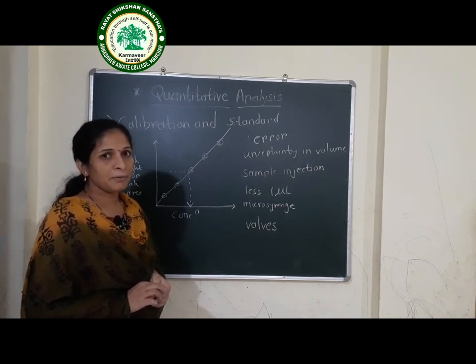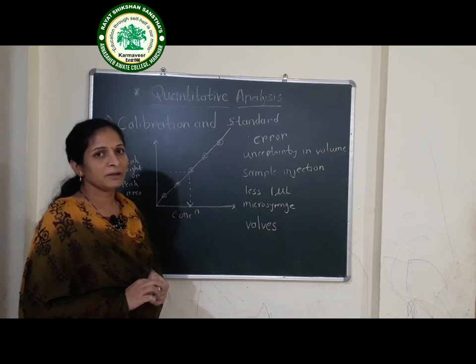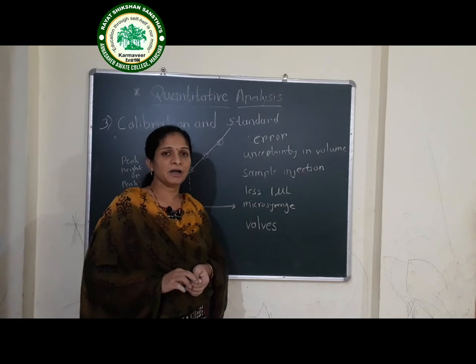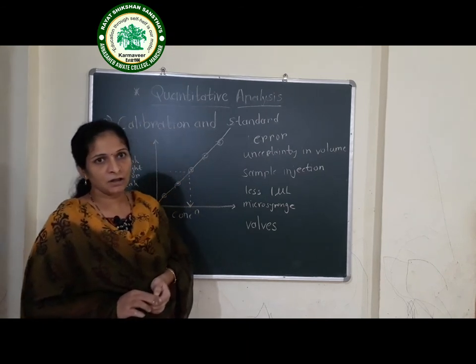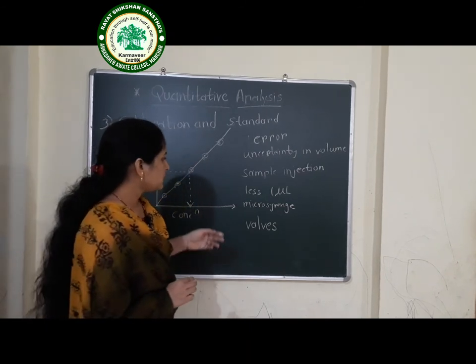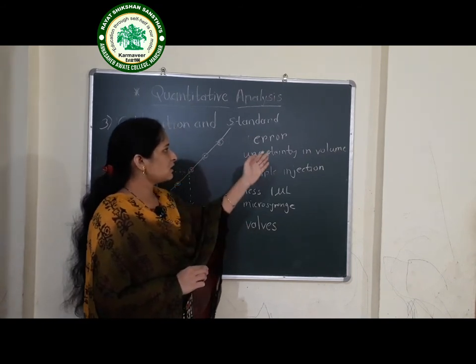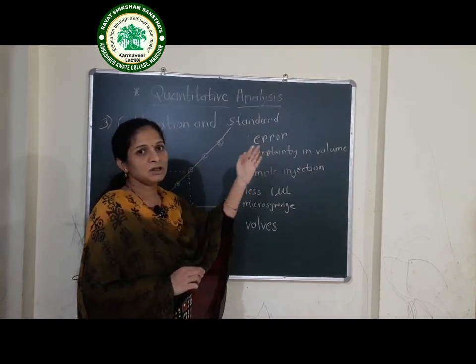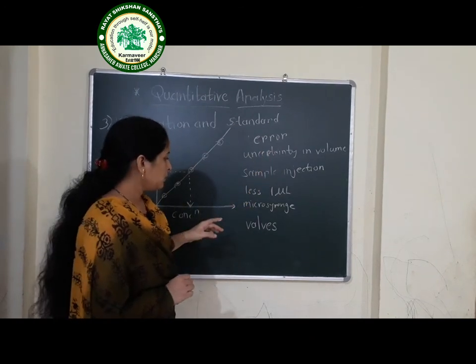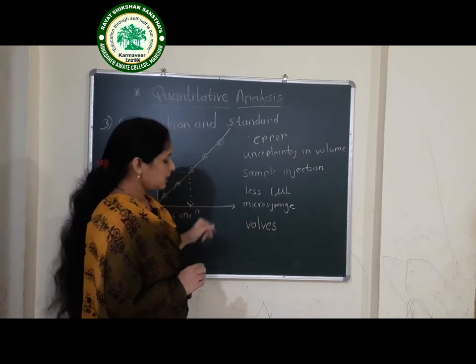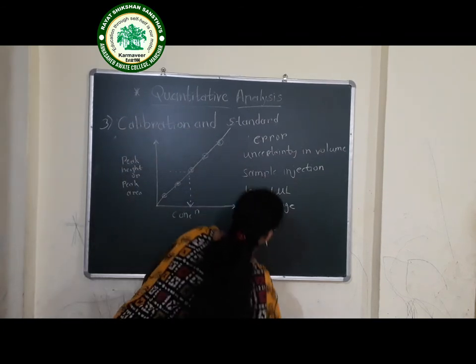We want the sample in gaseous form in gas chromatography. Therefore the sample is injected in the heated port of the sample injector, where there will be evaporation of the sample. Due to this, uncertainty in the volume mostly arises. Therefore we can use valves to decrease these errors in uncertainty in the volume.